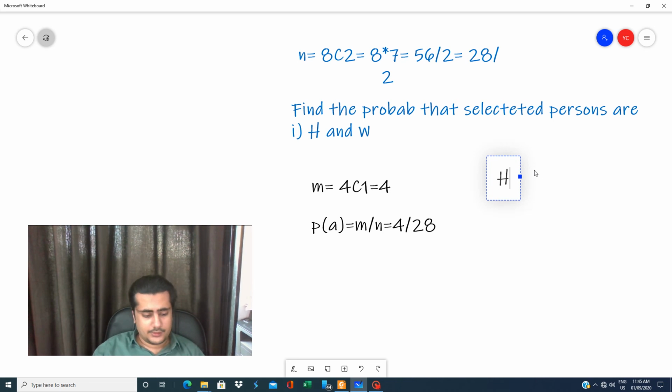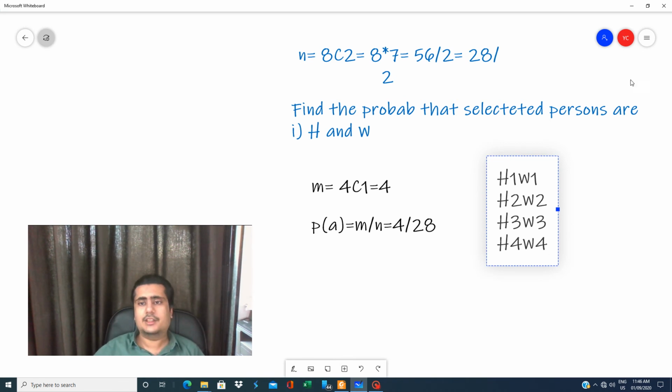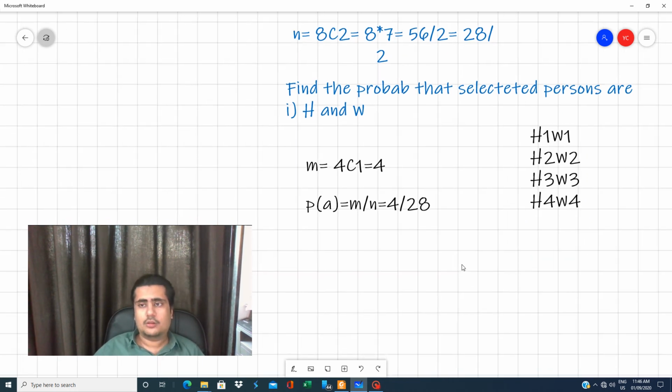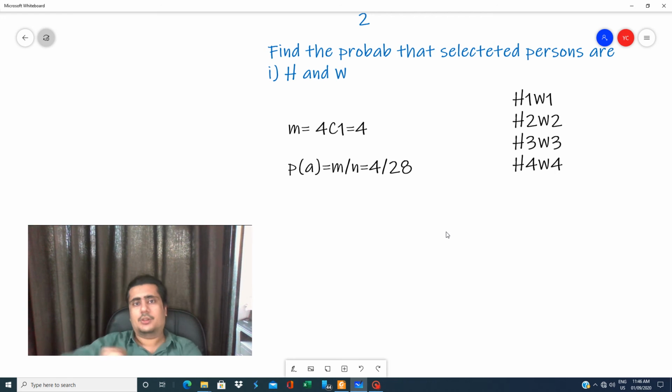That means first husband, first wife; husband, wife; husband, wife; husband, wife. These are the four possibilities which I have written here. M, 4C1, is equal to 4. These are the four possibilities that selected persons are husband and wife.